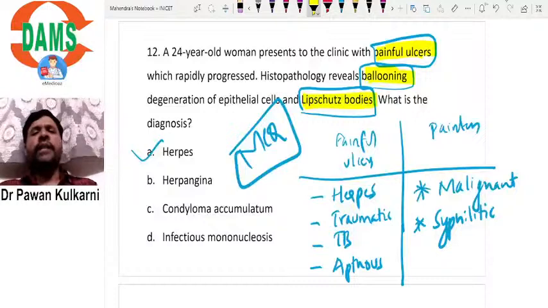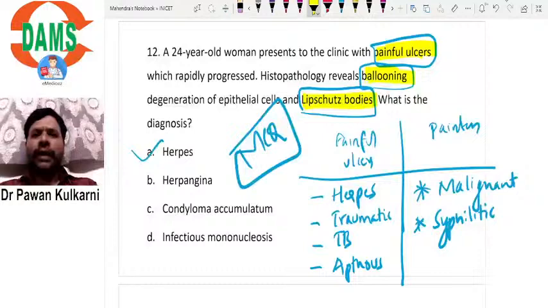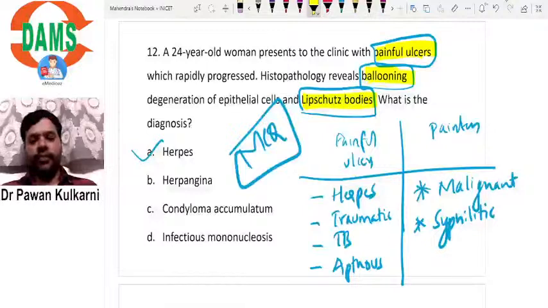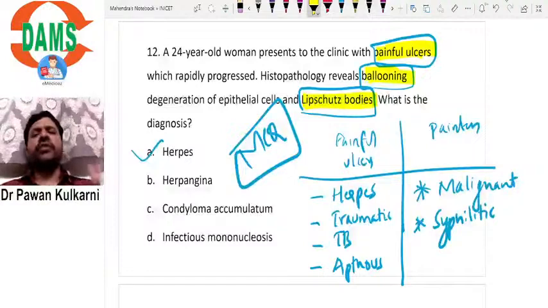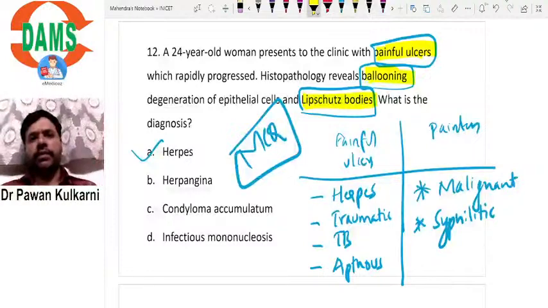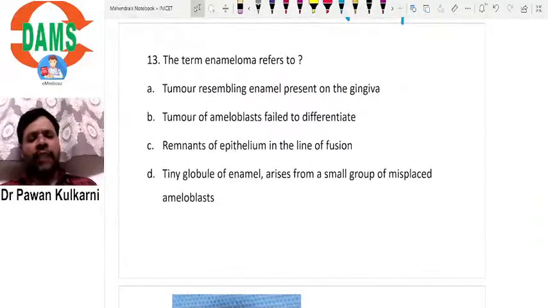So what are Lipschutz bodies? These are nothing but inclusion bodies, intranuclear inclusion bodies. Within the nucleus you see some extra body. That extra body is called Lipschutz bodies. And what is ballooning degeneration? The cells become swollen, like a balloon is swollen. So epithelial cells in herpes are swollen, and they describe it as ballooning degeneration. Sometimes you can get a characteristic single liner question. Which is the viral infection which shows ballooning degeneration of epithelial cells? Answer is herpes.